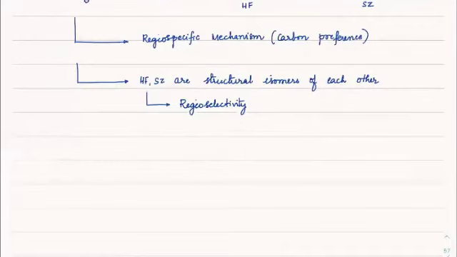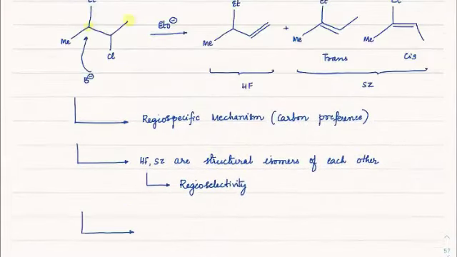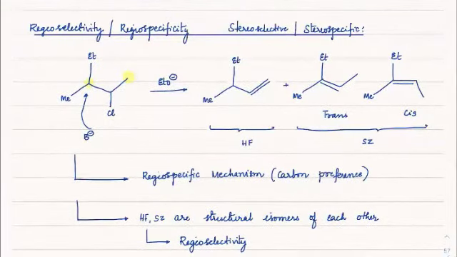Okay. Next thing, once you chose the carbon, you had a chance of either going for a cis product or a trans product. Got it? But it is rotating in such a way that it will always come as anti-periplanar and that coming as major, correct?